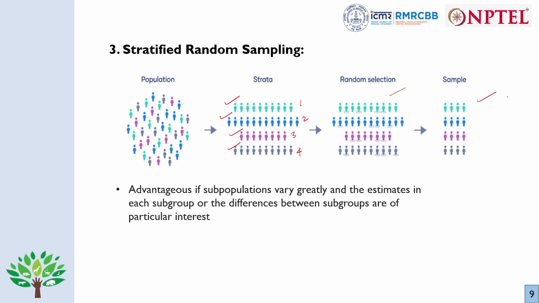Because if we select from the whole population itself, maybe we will be only selecting the maroon ones, right? In a random number table, if we do that, maybe only the maroons are being selected, but we don't want that. We want representation from each of the strata. That time we do stratified sampling.